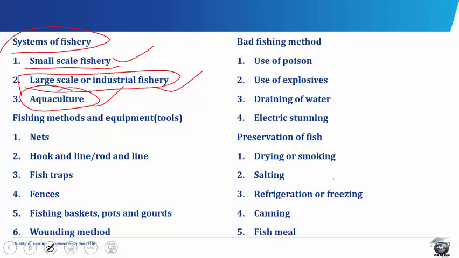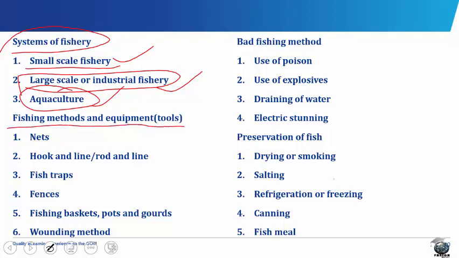Aquaculture. Aquaculture is fish farming. It refers to the growing or rearing of fishes in artificial or man-made water bodies known as fish ponds. The practice of aquaculture is mainly to produce large quantities of fish for people to eat and to produce beautiful colored fish to be kept in home aquariums and ponds as decoration.